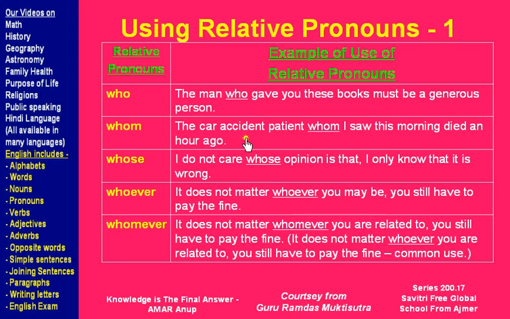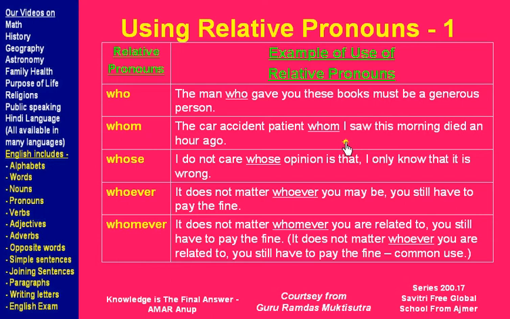The car accident patient whom I saw this morning died an hour ago. Here the car accident patient is not a complete sentence. I saw this morning died an hour ago is not a complete sentence, doesn't make sense. But when we link it using whom, now it is telling which car accident patient we are talking about, the patient that I saw this morning.